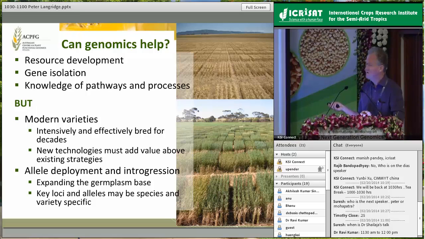But I think it's also important within this context, certainly in the case of wheat and barley, that we're working on modern varieties that have been intensively bred over a long period of time. Any new technology we develop and deploy, we have to demonstrate that we can offer something over and above what can be achieved by conventional breeding. There are some major issues still related to the way in which we deploy alleles. And again, I've shown you, hopefully, examples that alleles don't necessarily always go in one direction, but you can have flips that can be quite significant about how you deploy that information. So thank you for your attention.